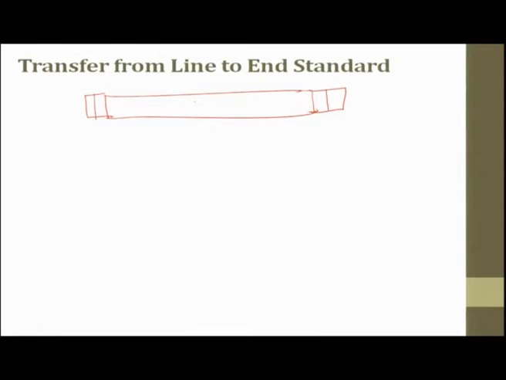This is your L1, which is equal to 950 millimeter. This is your A, this is your B, this is your C, this is your D, and this is 50 millimeter, and this is also your 50 millimeter.